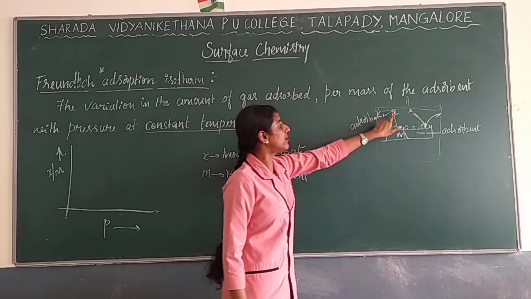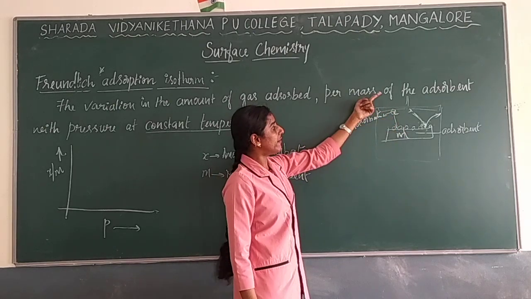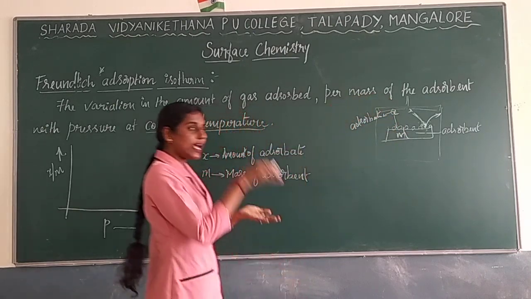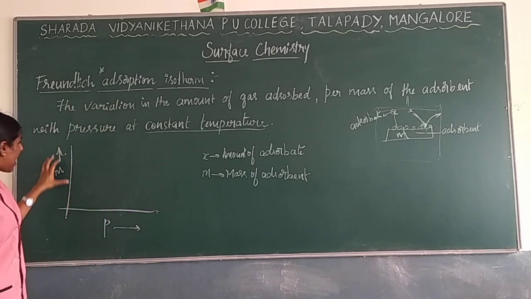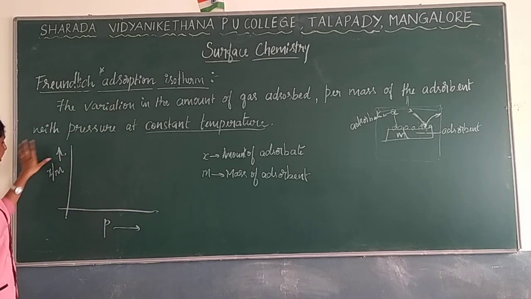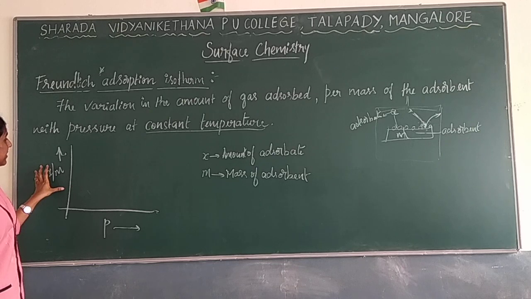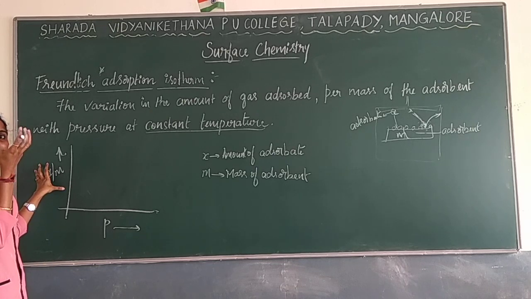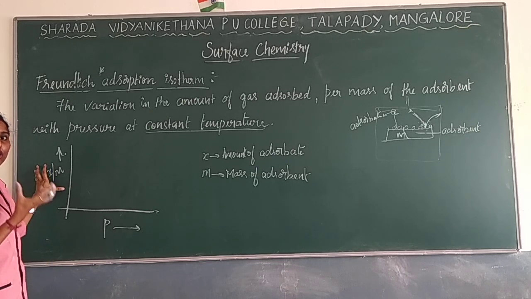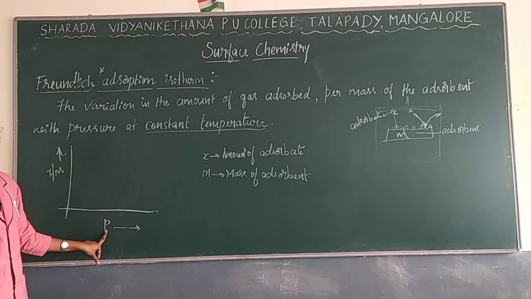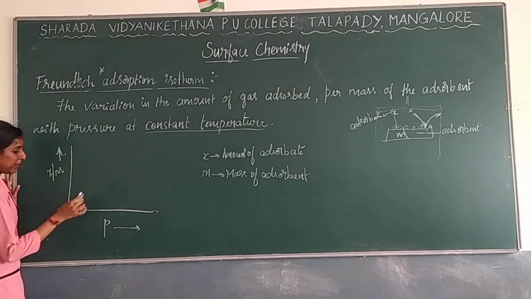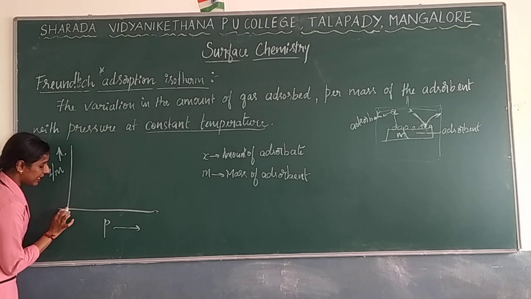When you take this ratio versus pressure, as you apply pressure, what will happen? An amount of the molecules will get adsorbed. How many molecules get adsorbed on the surface versus pressure? When the graph is plotted, you will get a graph like this.